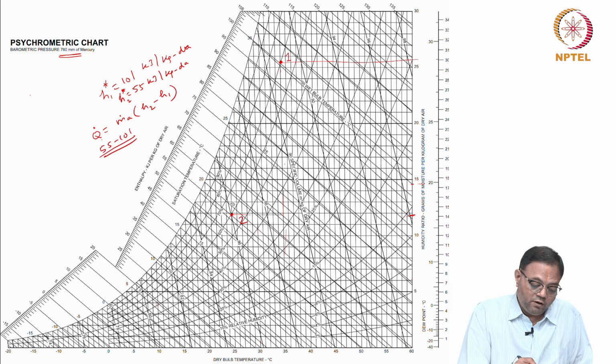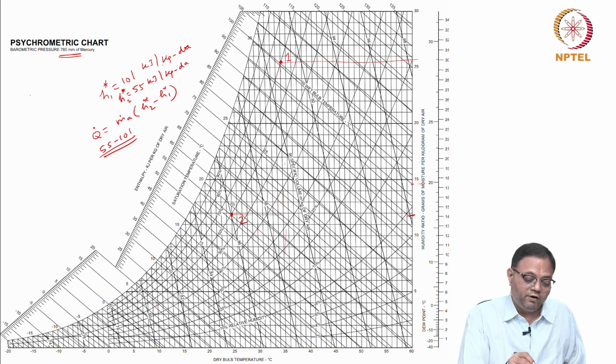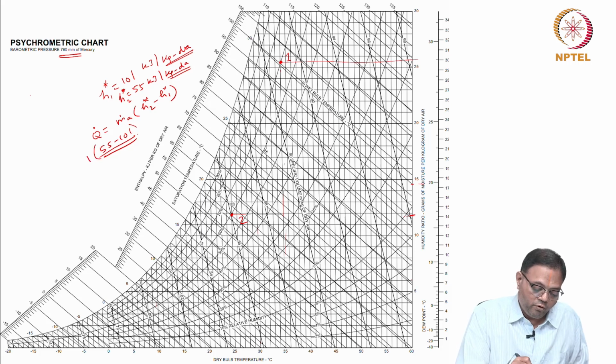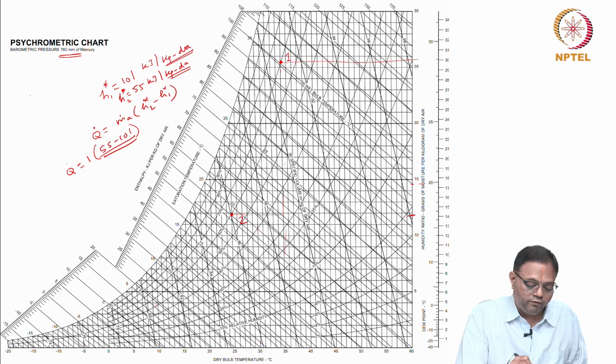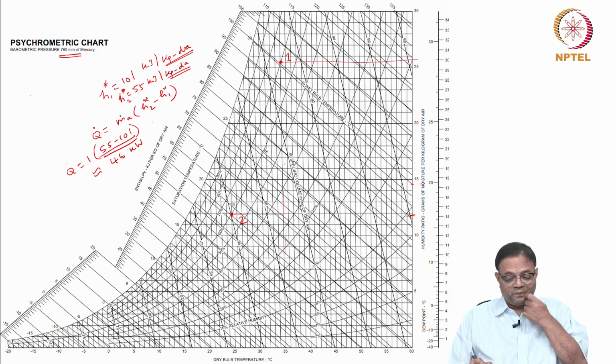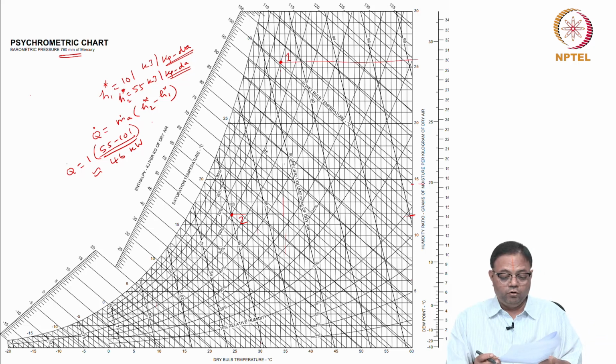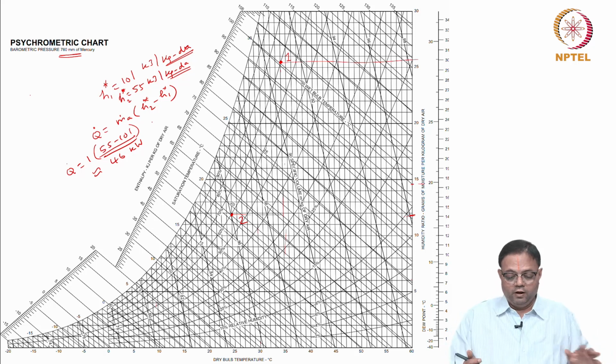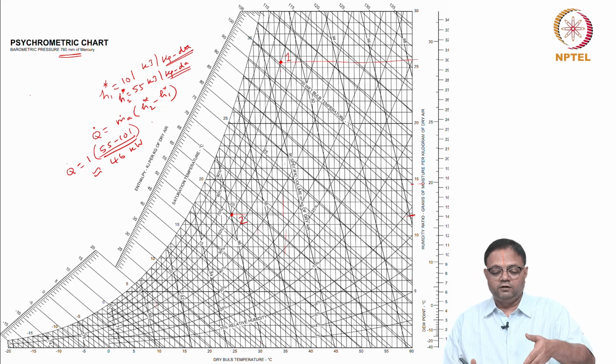The first law is Q dot equal to m dot A into H2 star minus H1 star. Please understand that this H is given per kg of dry air directly, so just multiply by this. Now I know m dot A is 1. So Q dot will be equal to 1 into 55 minus 101, that is approximately 46 kilowatts. What we got earlier is also 44.